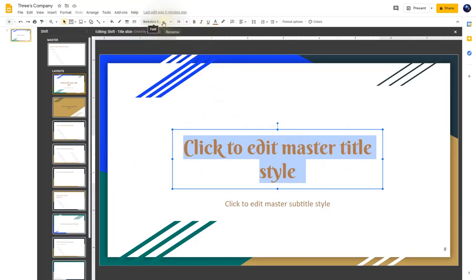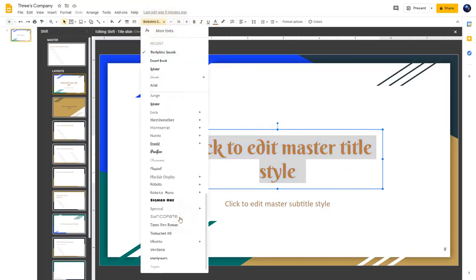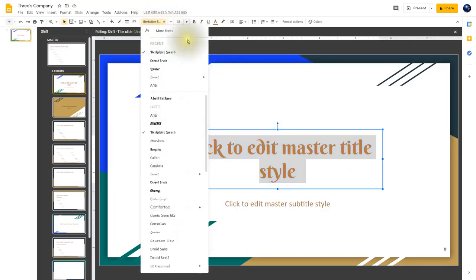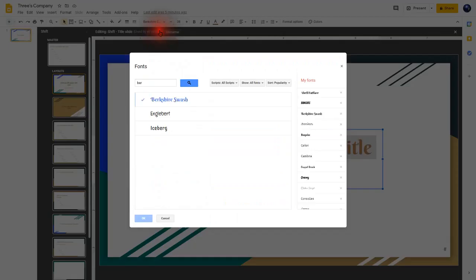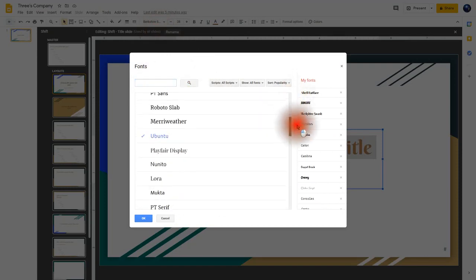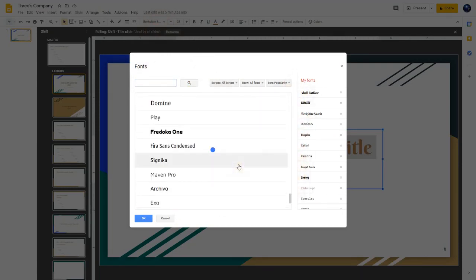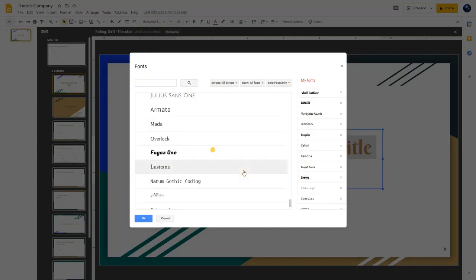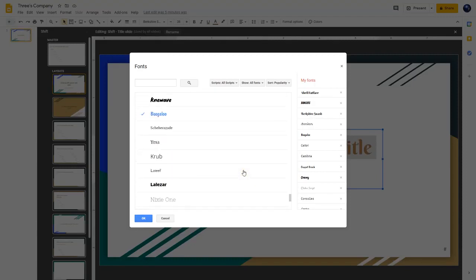Now just to let you know, there are literally thousands of different fonts that you can choose from both here, and if you want to find more, just click on More Fonts, and if you take out the BER there, you can actually see that there are thousands upon thousands of fonts that you can choose from. So if you're not really happy with one, we'll just keep on looking and then select a different one.